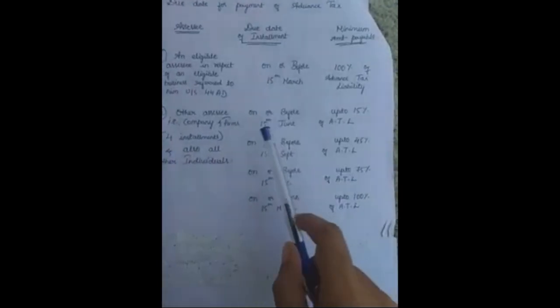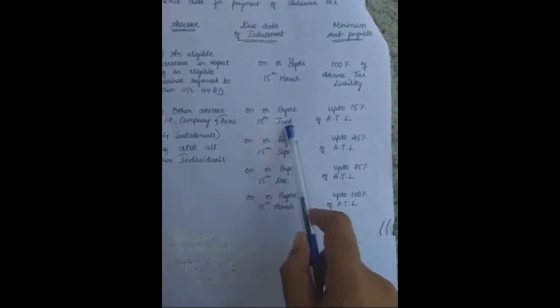Due date for payment of advance tax, due date of installment, minimum amount payable. For us this is important, that is, for companies, firms or any other individuals. There are 4 installments that need to be paid. First, let us start from June. It starts from June 15th. For every advance tax payment, 15th will be the date. So before 15th June, advance tax liability is to be paid up to 15 percent.